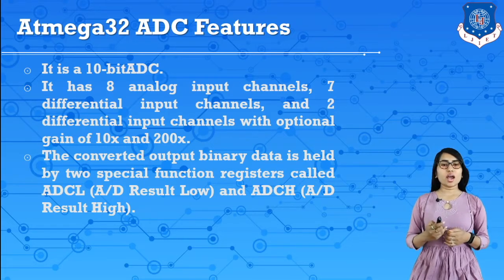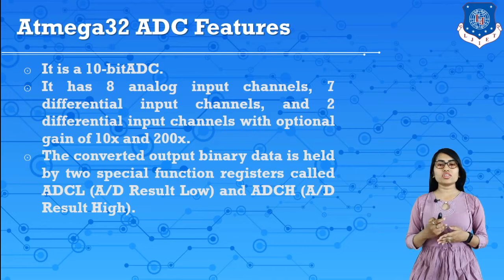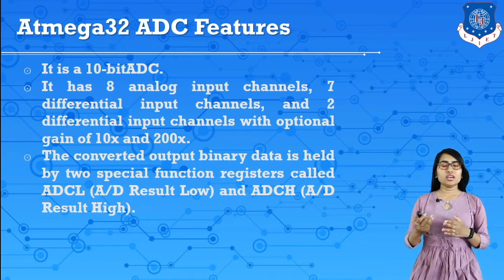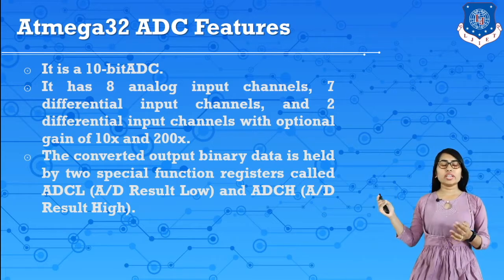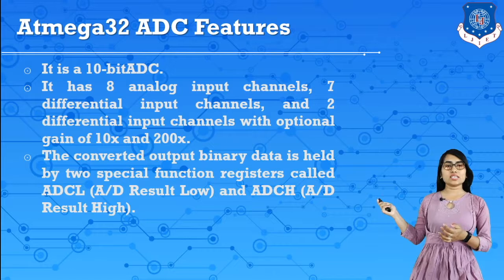The converted output binary data is held by 2 special function registers called ADCL, that means ADC low byte, and ADCH, ADC high byte, that means A to D result low and A to D result high. So this converted binary output can be stored by these ADC registers.